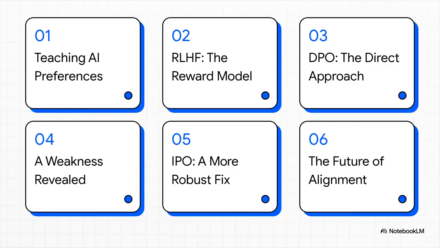First, we'll cover the basics of how we teach an AI our preferences. Then, we'll look at the two big methods for doing this, RLHF and DPO. After that, we're going to uncover a weakness they both share, introduce the clever new fix called IPO, and then wrap up by talking about what this all means for the future of AI.